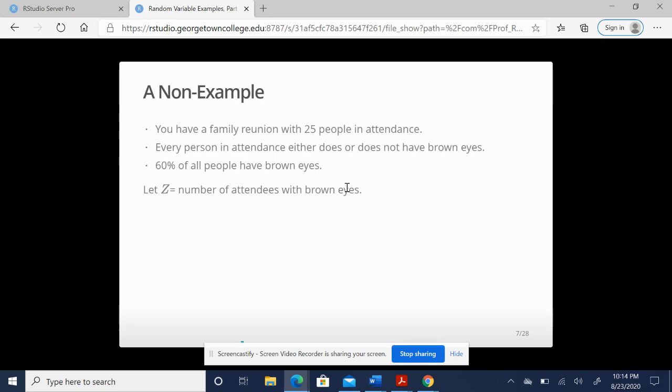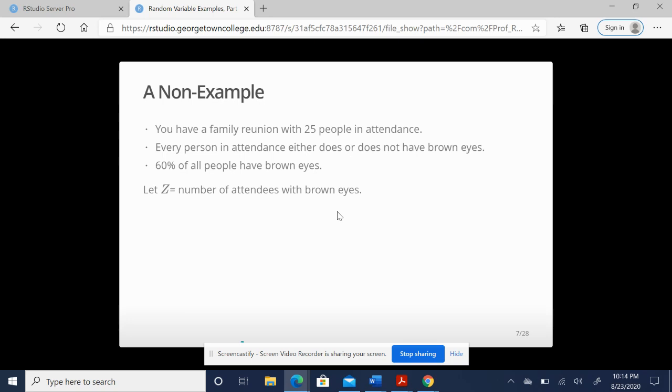Now let's try a non-example. What wouldn't work? Let's say you have a family reunion with 25 people in attendance. Every person in attendance either does or does not have brown eyes. 60% of all people have brown eyes. Let Z, a random variable, be the number of attendees with brown eyes. You might want to pause, wait just a second, and think about why this would not be binomial.